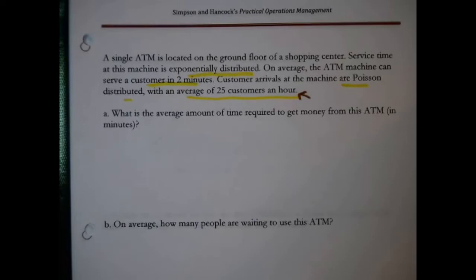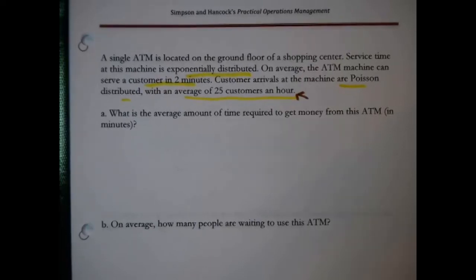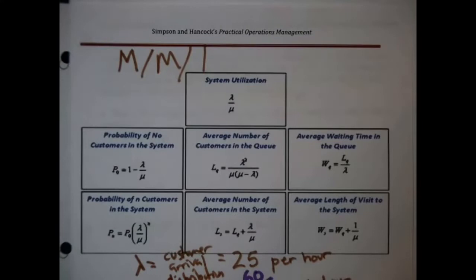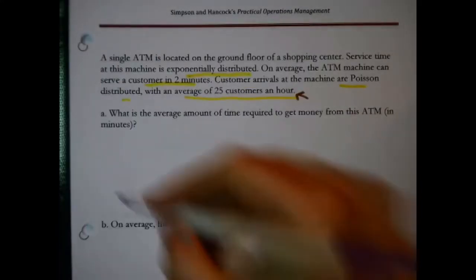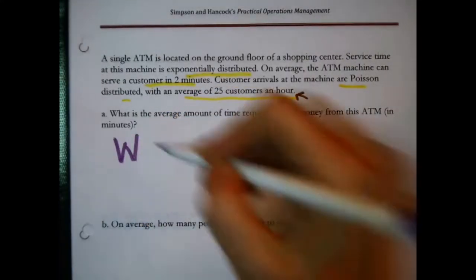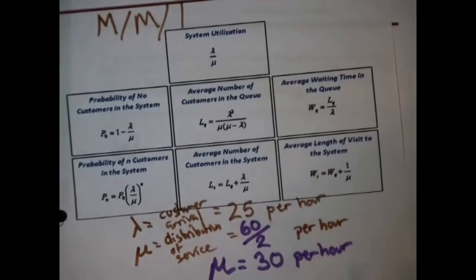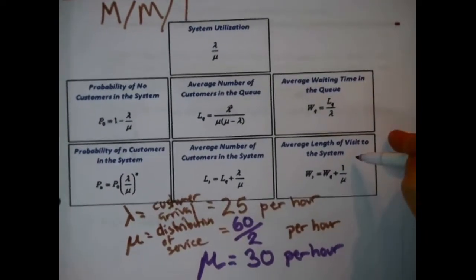All right, now what was actually asked? What is the average amount of time required to get money from this ATM in minutes? Okay, that's got to be on this sheet someplace. Average amount of time, it's going to be a W. And we have a choice. The average amount of time in the queue or the average amount of time in the system.